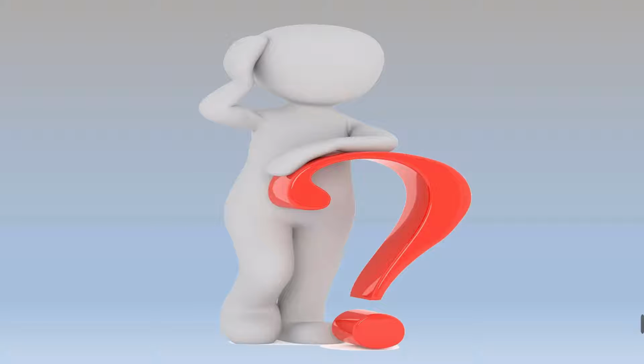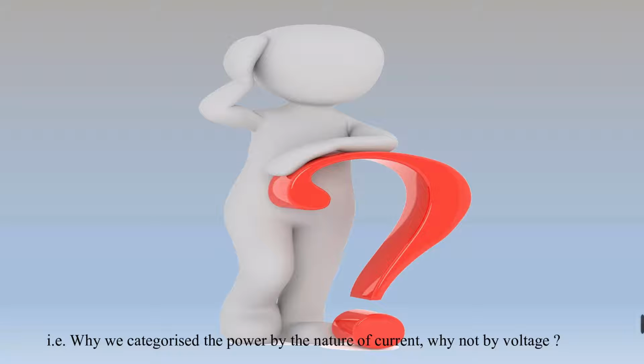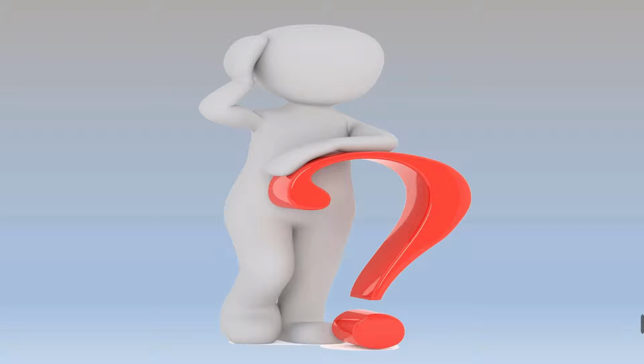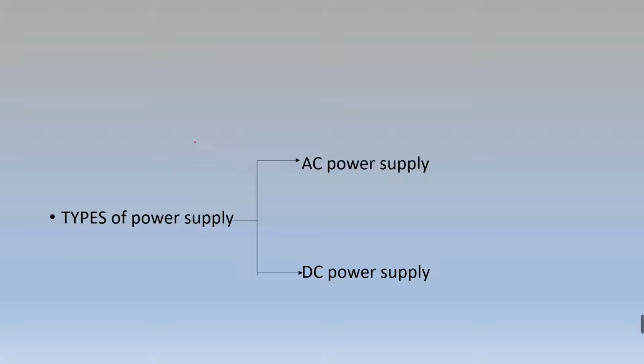So you all might often come across this doubt. All the time we talk about AC power and DC power. So what about the voltage? Let's understand everything in detail. We know voltage is the cause of current. When we apply voltage, then current starts flowing. If the current nature is alternating, then obviously that voltage nature is also alternating. Or we can directly say that the voltage source nature is alternating, that is why the current that is flowing, its nature is also alternating. And the same case holds good for direct current also.